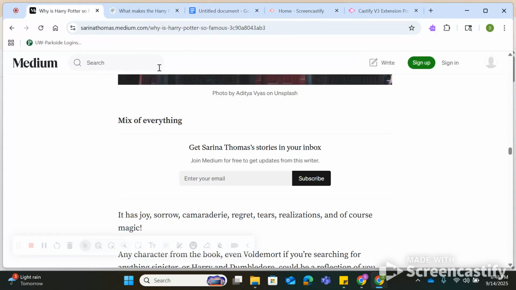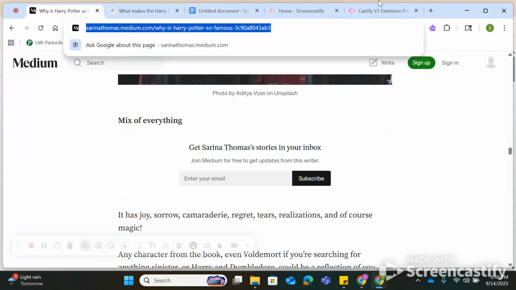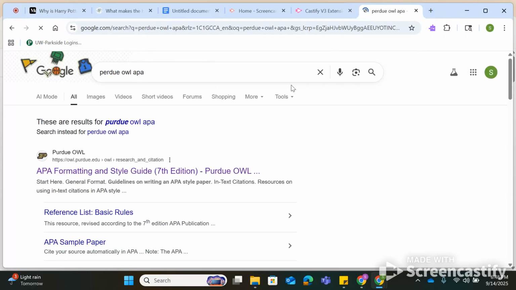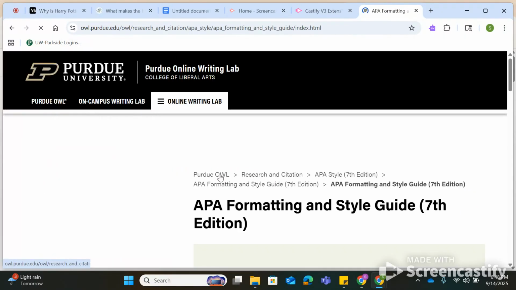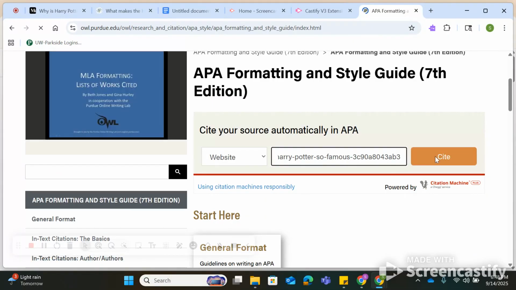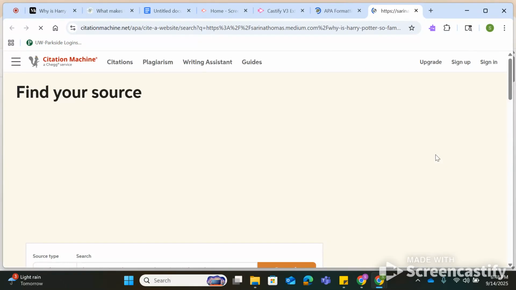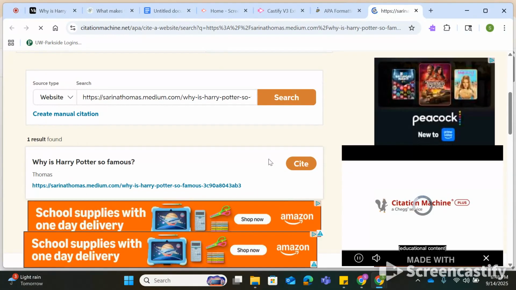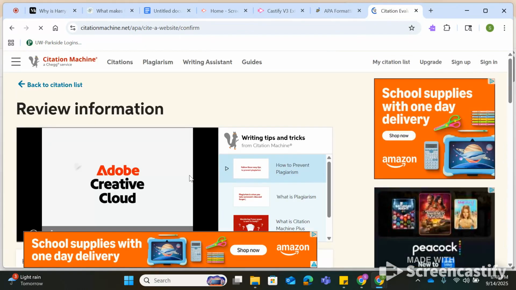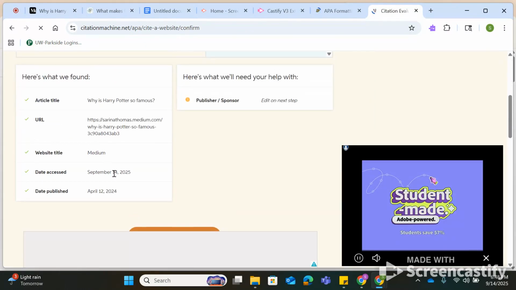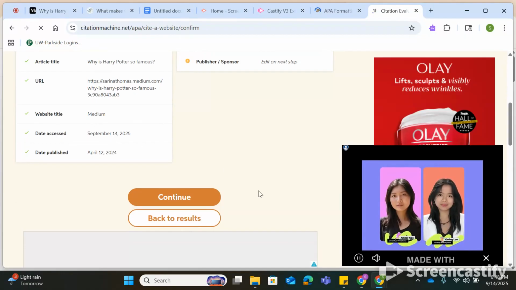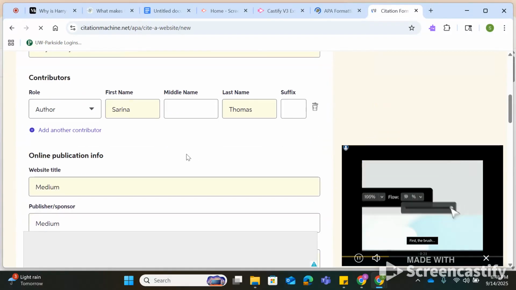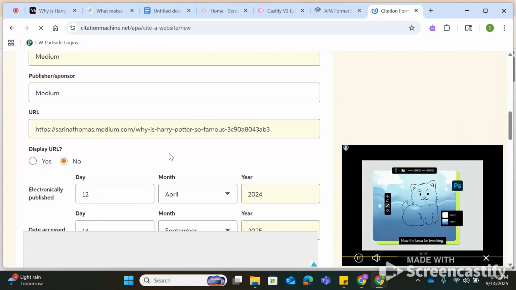And I taught you the other day, right? I taught you about this beautiful website that thankfully makes making a reference page really easy because you can just paste in the quote that you found. So, it's going to take a second to load. It's going to be like, is this the website you want? You're going to say, it sure is, and hit cite. It's going to be like, this is all the information I found using AI, and you say, good job, and hit continue. And then it's going to say, hey man, does this look right? And you're going to kind of scroll through. You're going to be like, yeah, it does.